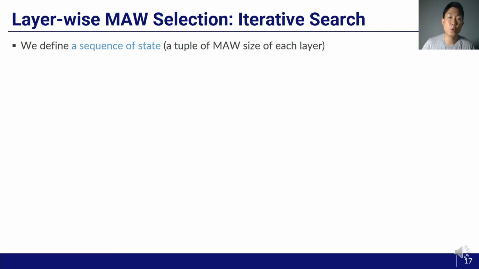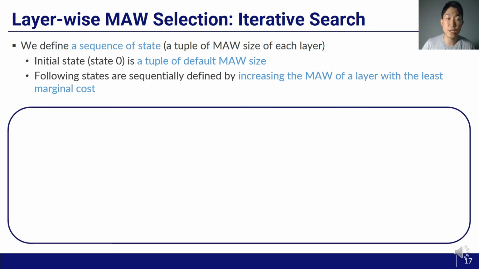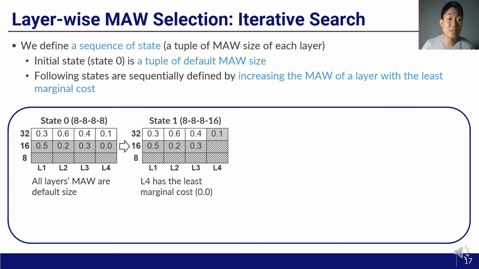For search, we define a sequence of states. A state is a tuple of MAW of each layer. The initial state is defined as a tuple of default MAW. The following states are defined by increasing the MAW of a layer that has the smallest marginal cost. For example, in this case, layer 4 has the least marginal cost, so increase MAW of layer 4 by 1 level for making state 1 from state 0.